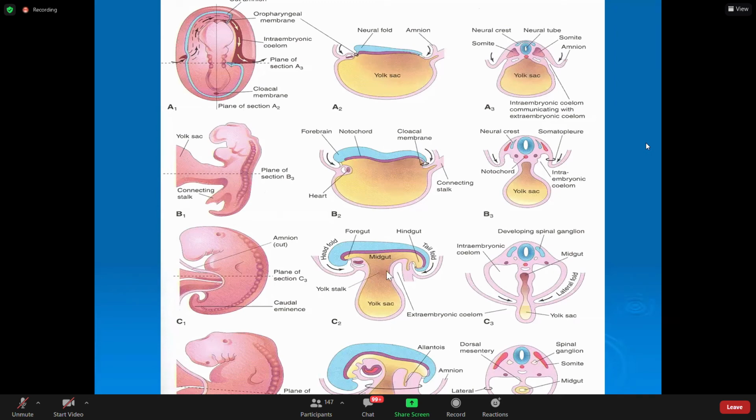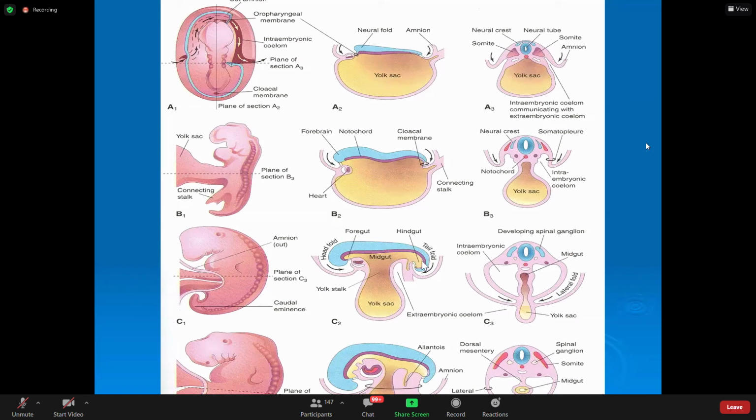Yolk sac is junctioning, is constricting at this point. This is called a yolk stalk. So there's a foregut, there's a midgut, and there's a hindgut. Are you getting me? जब ये बंद हो जाता है, यॉक स्टॉक बंद हो जाता है, हेड फोल्डिंग टेल फोल्डिंग हो जाता है, ये कैविटी भी बंद हो जाती है, और ये पूरा कैविटी जो पहले यॉक स्टॉक था, जो एंडोडर्म के अंदर की साइड था, ये पूरा कन्वर्ट होके क्लोज्ड कैविटी बन जाता है, which is gastrointestinal tract और gut, and the proximal part of it towards the head end is called as foregut.